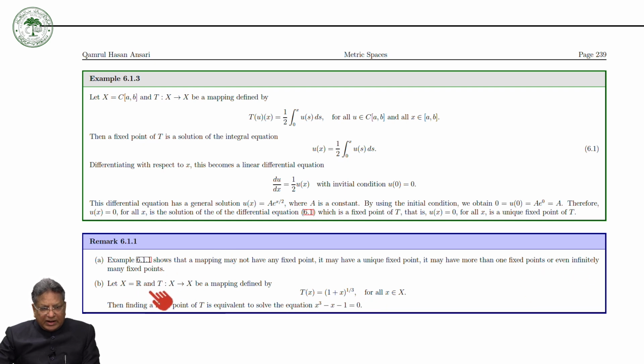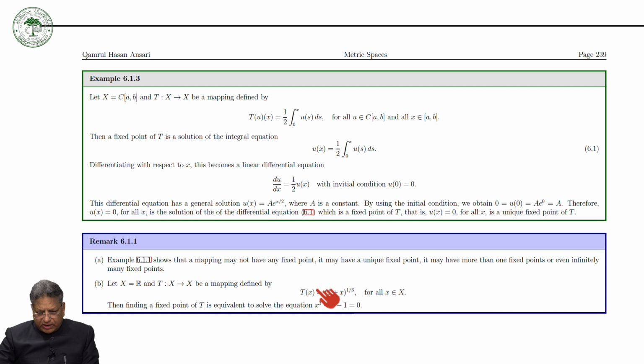Let X is equal to R and T is a map from X to itself, defined by T(x) is equal to (1 plus x) whole raised to the power 1 over 3. Then finding a fixed point of T is equivalent to solving the equation x cube minus x minus 1 is equal to 0. How can you do this? You take x plus 1 on the other side, and then take the cube root on both sides, so x is equal to (1 plus x) raised to the power 1 over 3.